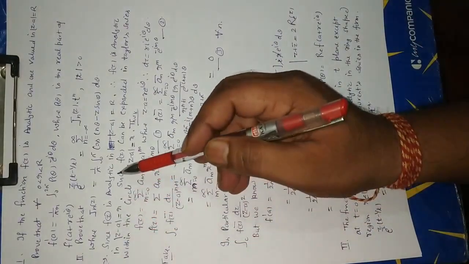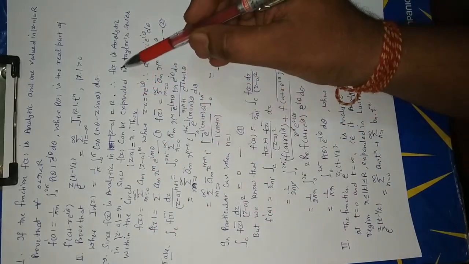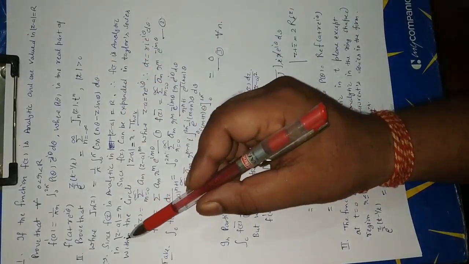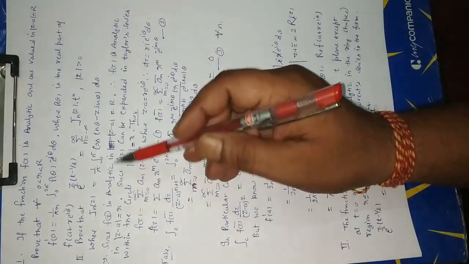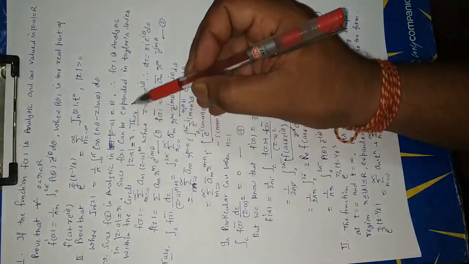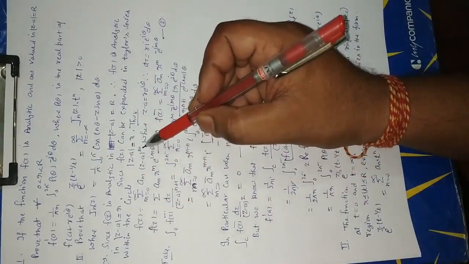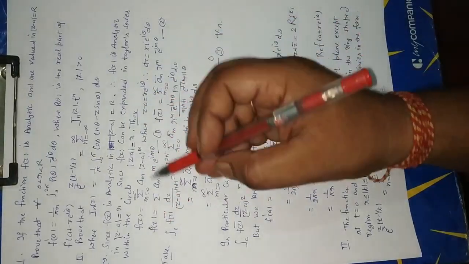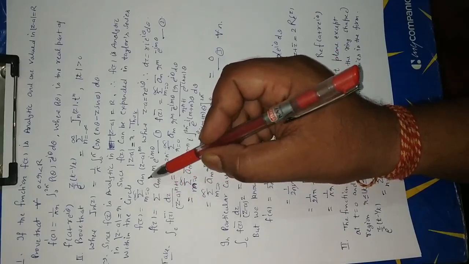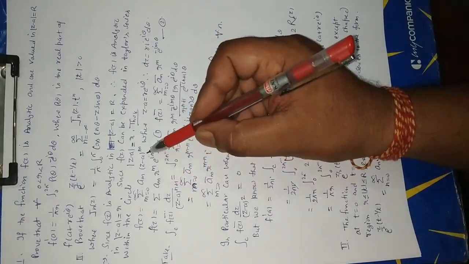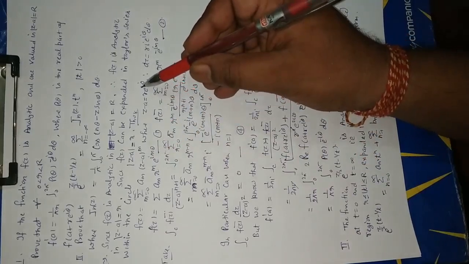Since f(z) is analytic in the circle |z - a| = R, therefore f(z) is analytic in the circle |z - a| = r, where small r is less than capital R. Since f(z) can be expanded by Taylor series theorem within the circle |z - a| = r, thus f(z) = summation m from 0 to infinity of a_m (z - a)^m, where z - a = r e^(iθ).